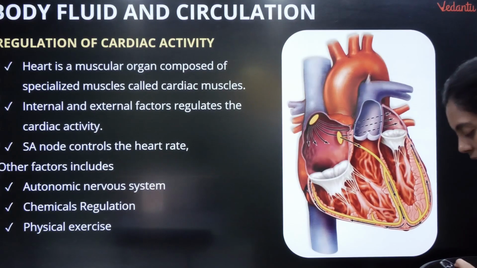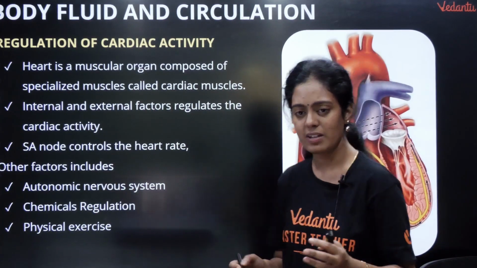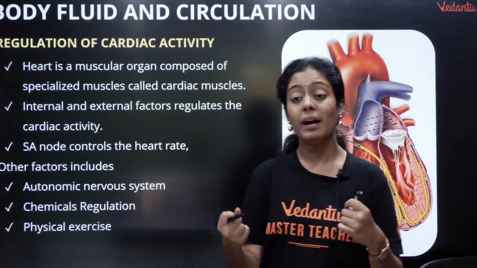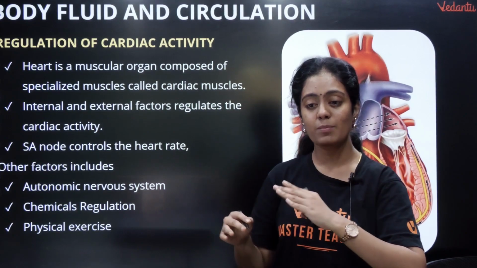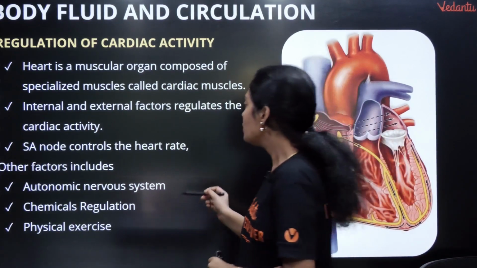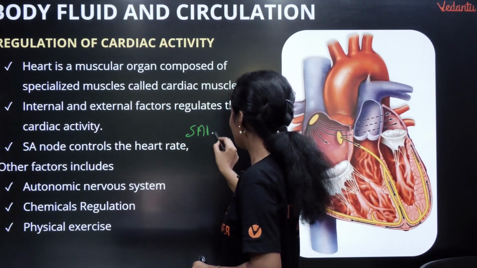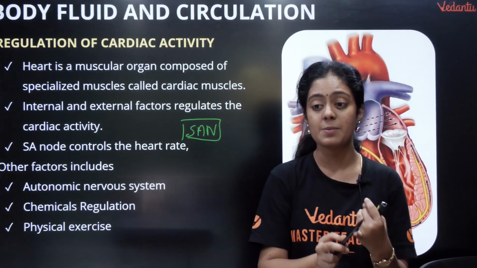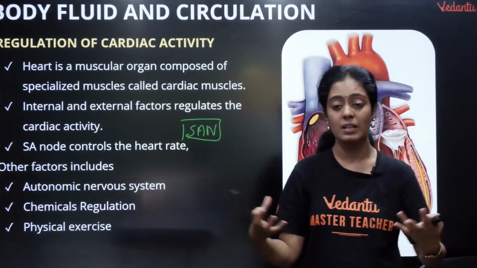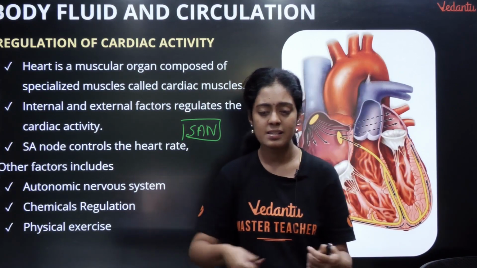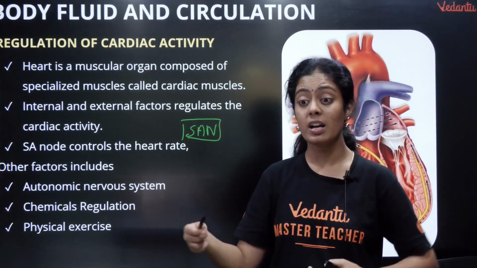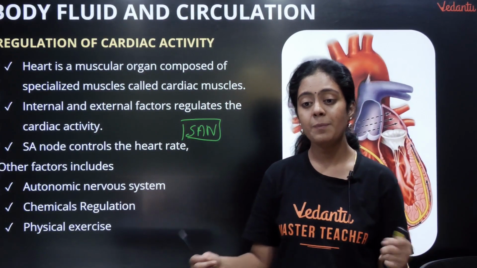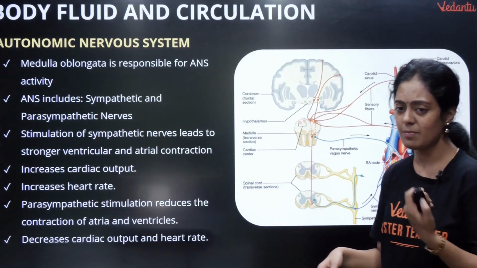Okay, yes. Regulation of cardiac activity. Who is regulating? Now already sonna mari human heart is myogenic, okay, but I can increase or decrease my heartbeat based on my external factors. Okay, so you have SA node. SA node is the one which is regulating my entire heartbeat. I have another factors like autonomic nervous system, sympathetic nerves, parasympathetic nerve, chemical regulation, physical exercise. If now 5 kilometers odnana enna agum, my heartbeat will increase. If I do any physical work, my heartbeat will increase. Okay, yeah, that's very important. When I get excited, my heartbeat will increase.